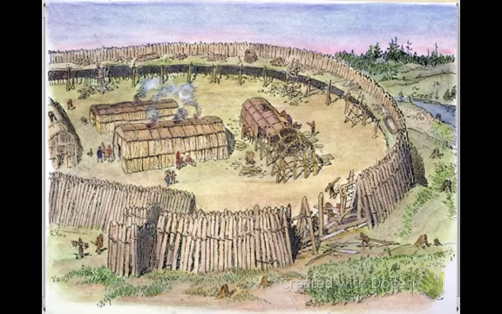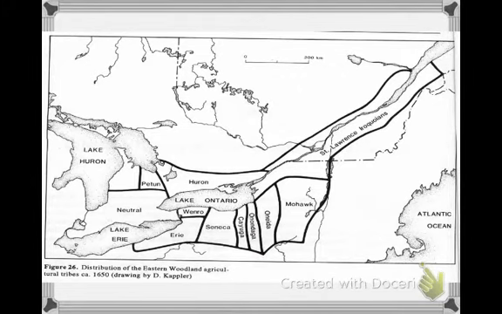Now, the Iroquois were a sedentary people, so that is, they stayed in one place for an extended period of time. Oftentimes, an Iroquois village would stay in one place for about 15 to 20 years, and then the people would move on to find a new place. They were farmers, they lived in these long houses, and their villages were surrounded by a wooden fence or a palisade.